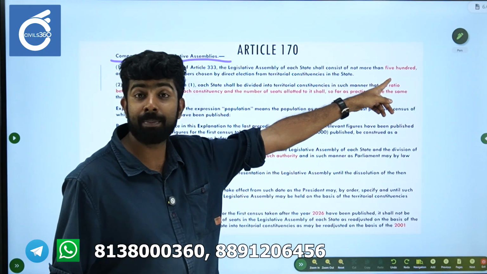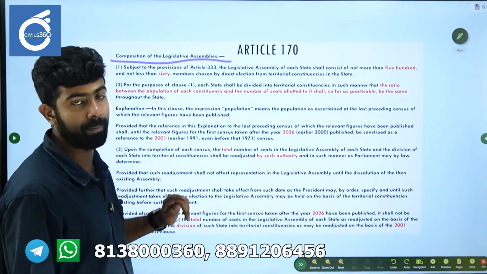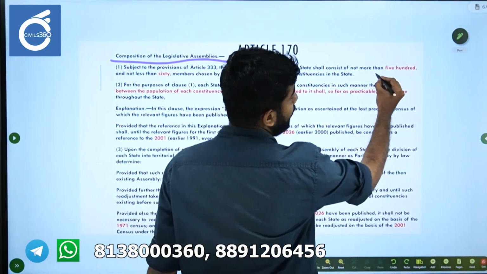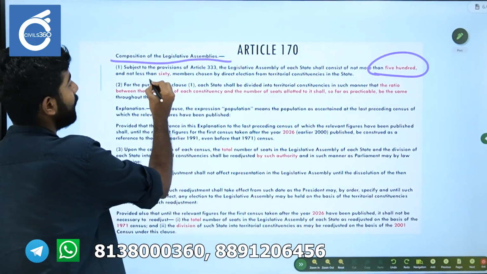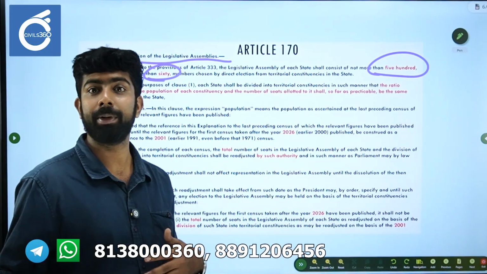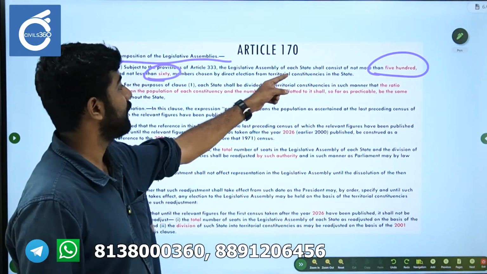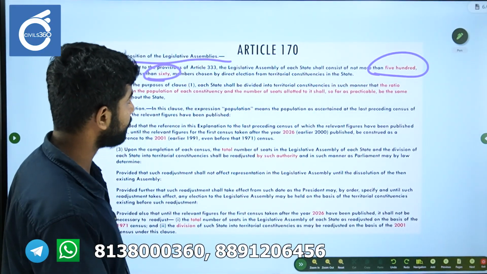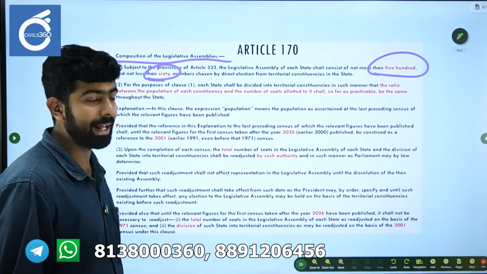So this actually provides the maximum number and minimum number of a state legislative assembly. Keep that in mind. The maximum is 500 and the minimum is 60. Please remember these kinds of numbers. There is a limit on the strength of the state legislative assembly, 500 and minimum 60. They will be chosen by direct elections.